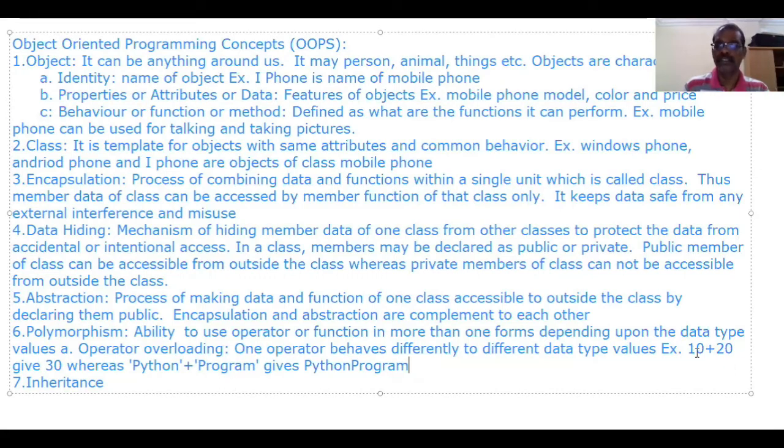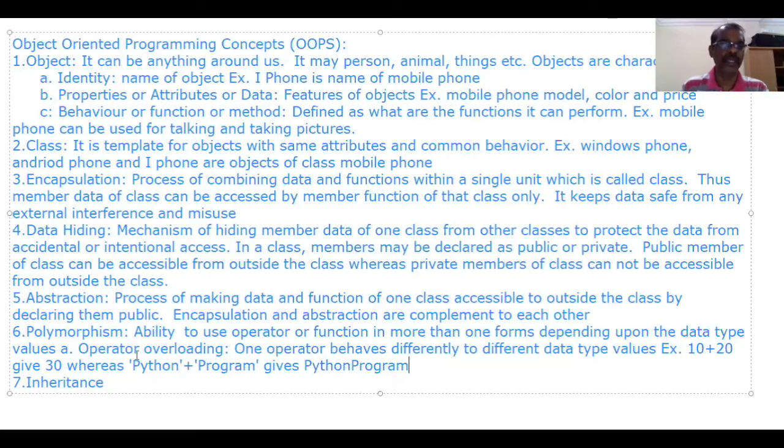Since the left-hand side and right-hand side of the plus operator are numbers, it makes addition and gives 30. Whereas in this case, both operands are string values. That is why it is not making addition, it is making concatenation or joining: Python program. So the same plus operator here does addition, here it does concatenation.